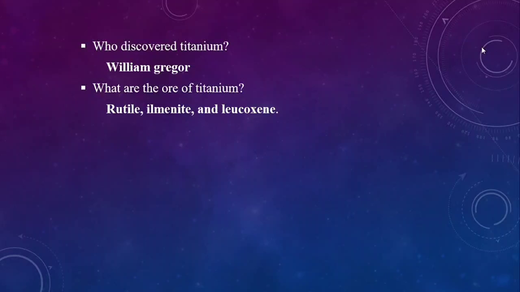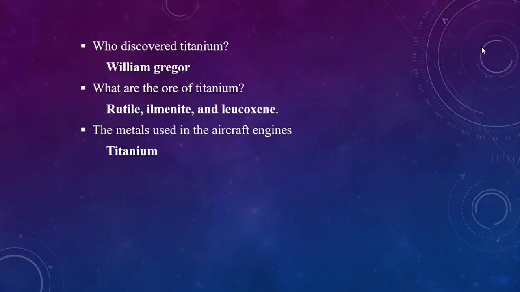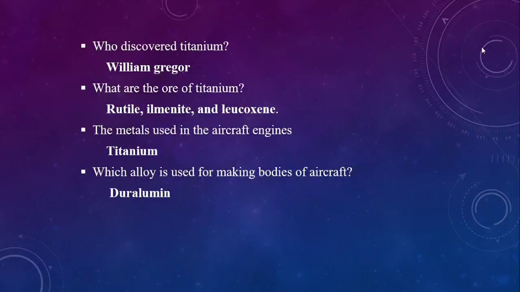What are the ores of titanium? Rutile, ilmenite and leucoxene are the ores of titanium. The metal used in aircraft engines is titanium. Titanium is used in aircraft engines because of its high strength to weight ratio. So that is also a very important point.